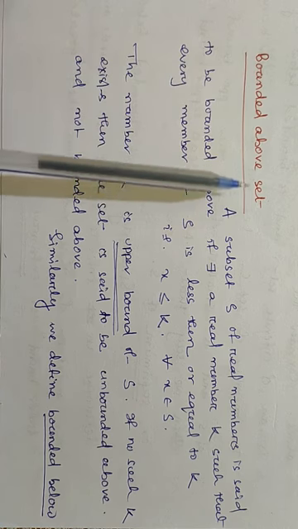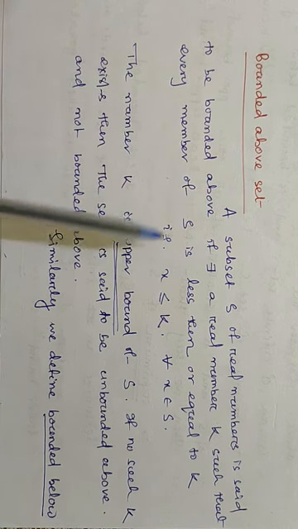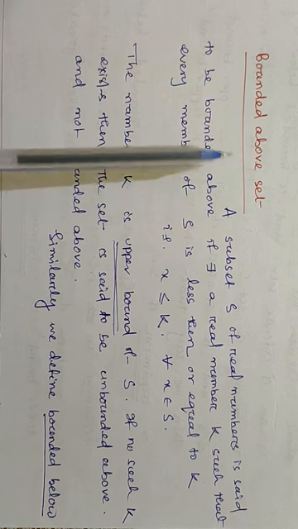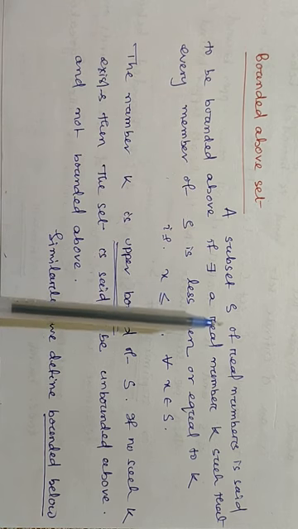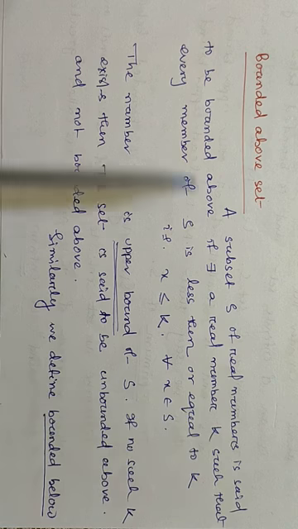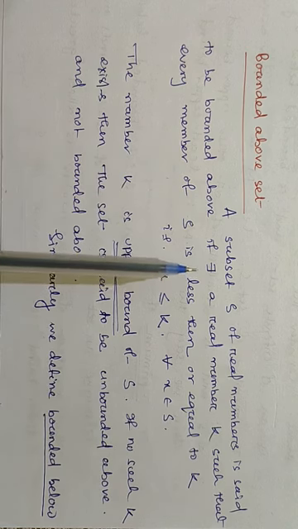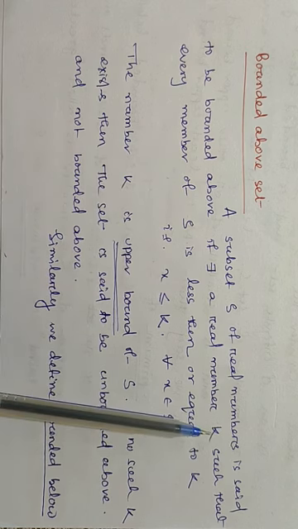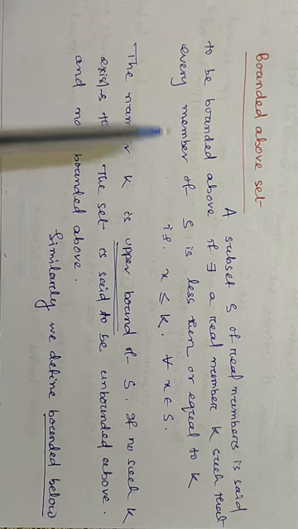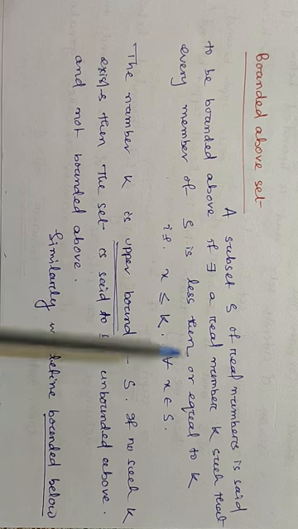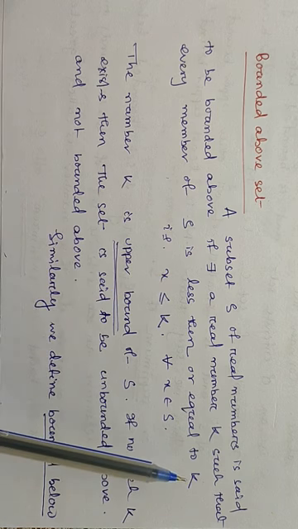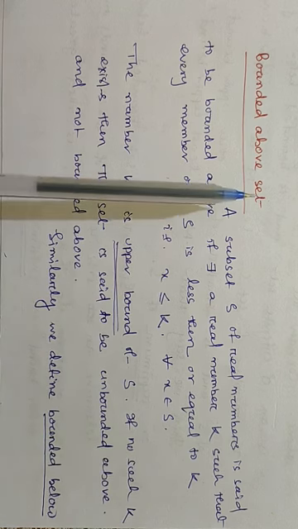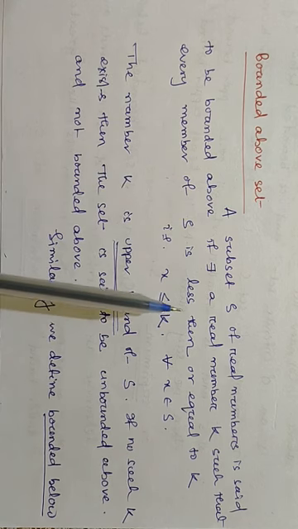So what is a bounded above set? This is a definition you need to remember. A subset S of real numbers is said to be bounded above if there exists a real number K such that every member of S is less than or equal to K. Then we call it a bounded above set. What is the meaning of this?